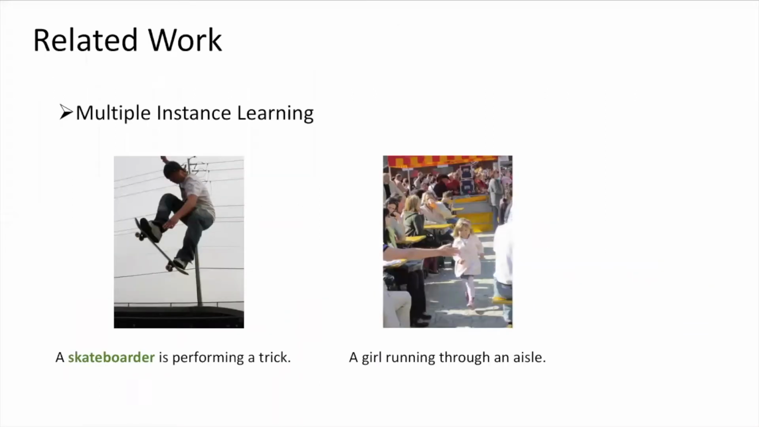A common approach to the weakly supervised grounding problem is multiple instance learning. Images are treated as a bag of regions. A bag is labeled positive for all words mentioned in the caption and as a negative for the remaining words in the vocabulary. For example, for the word skateboarder, the image on the left is a positive bag, while the image on the right is a negative.